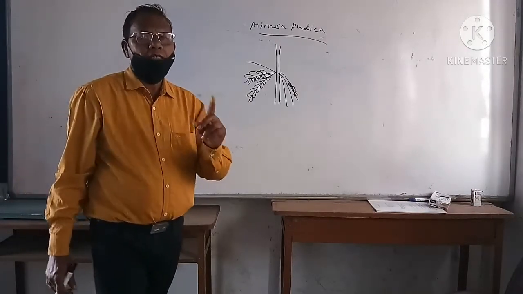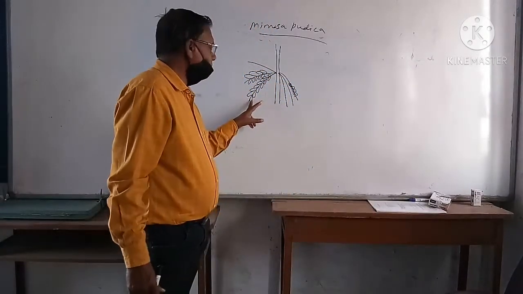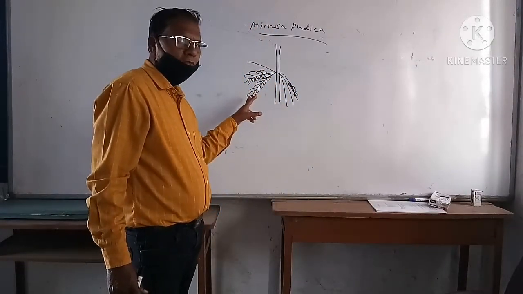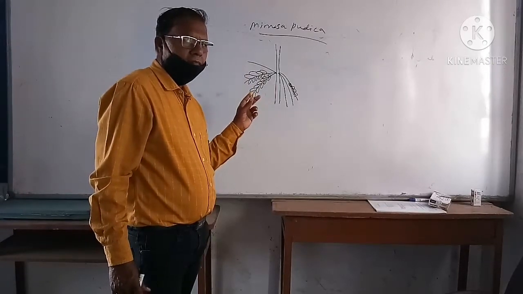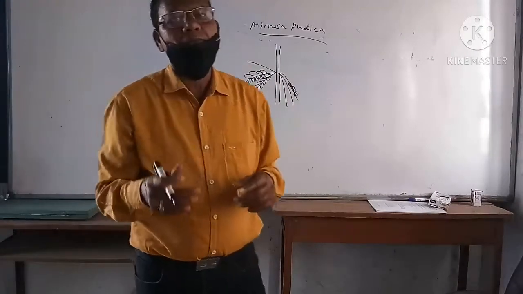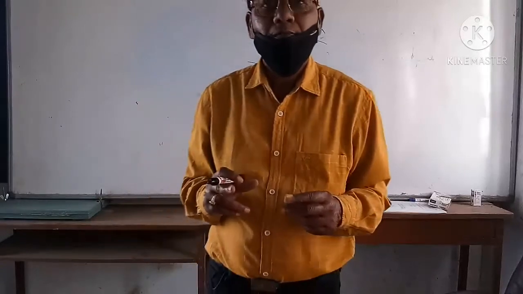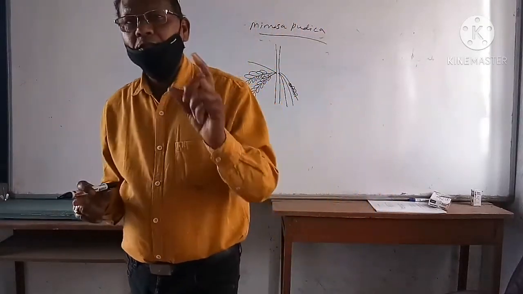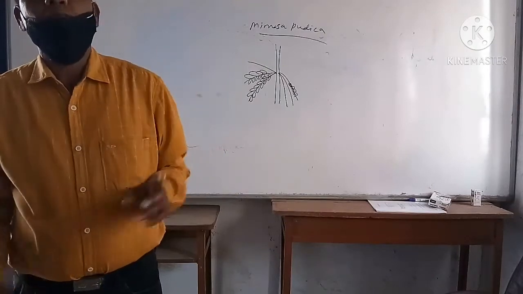And when the external stimulus is strong, you are continuously touching the pinnule, then the entire leaf gets drooped. So the drooping of the leaf or the closing of the pinnule is because of the touch or shock stimulus. That is known as the seismonastic movement.